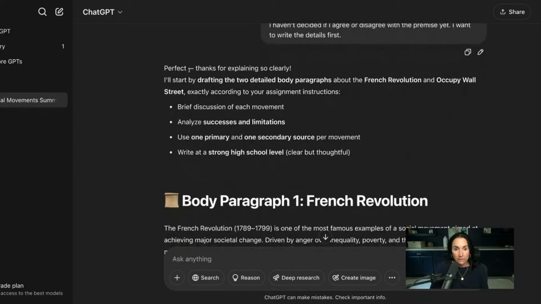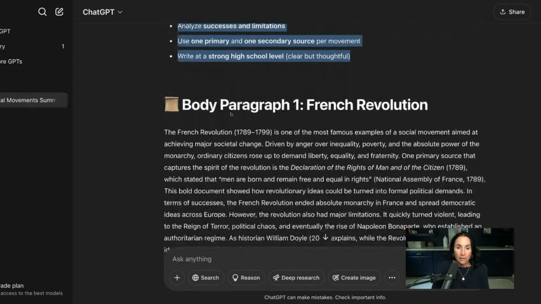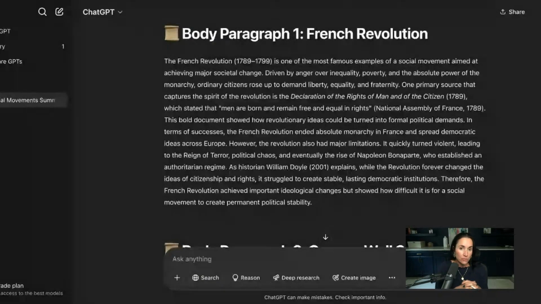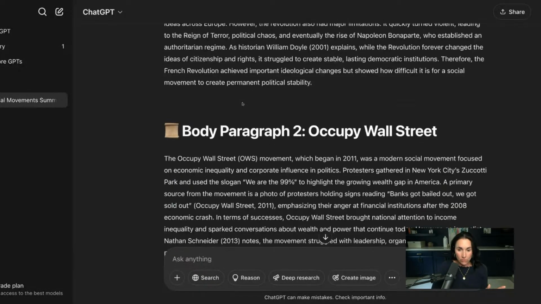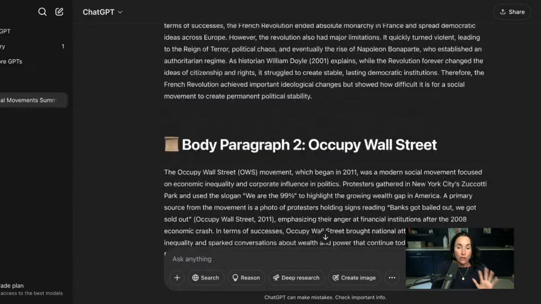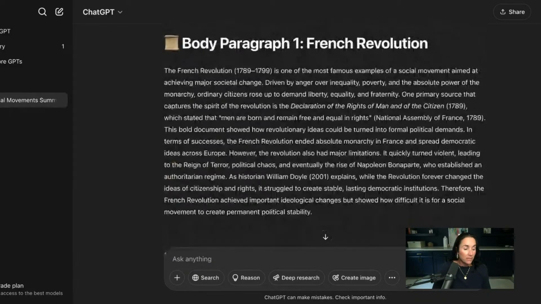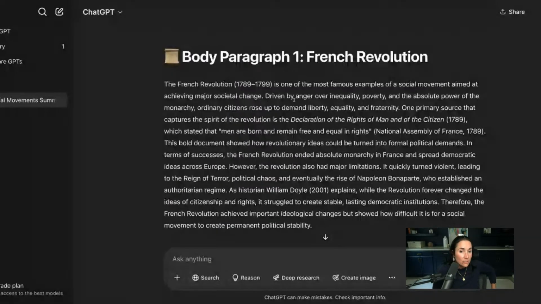And then it said, perfect. Thanks for explaining. And it kind of gave me a summary of what I asked for, all right? And here we go. Body paragraph 1, French Revolution. Now, this is our sort of content, this first draft of content. Because if I just copy this and give it to my teacher, if my teacher understands AI, and a lot of us do, we're going to know that this was the first draft. Let's just see what it gave me and see what I want to do with it here.